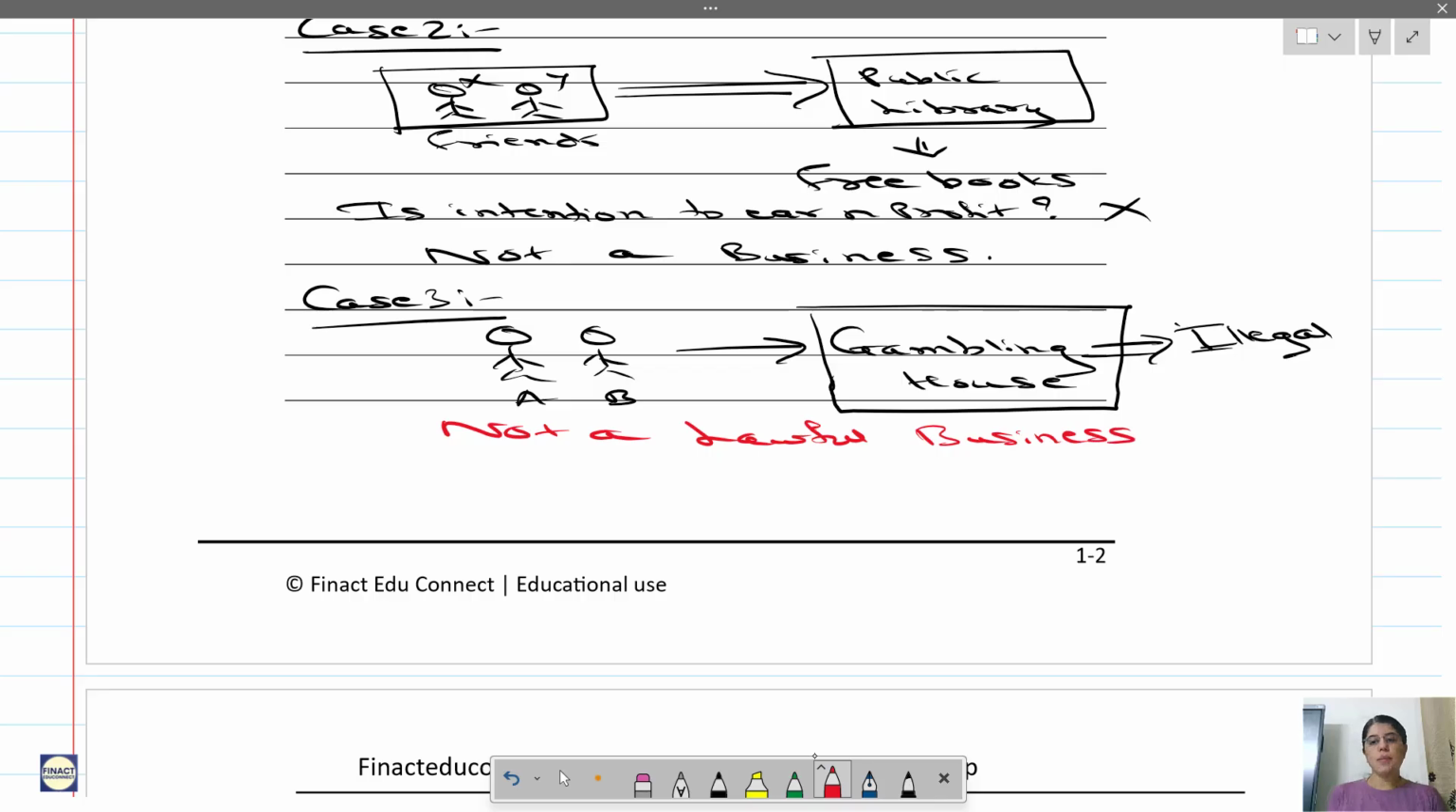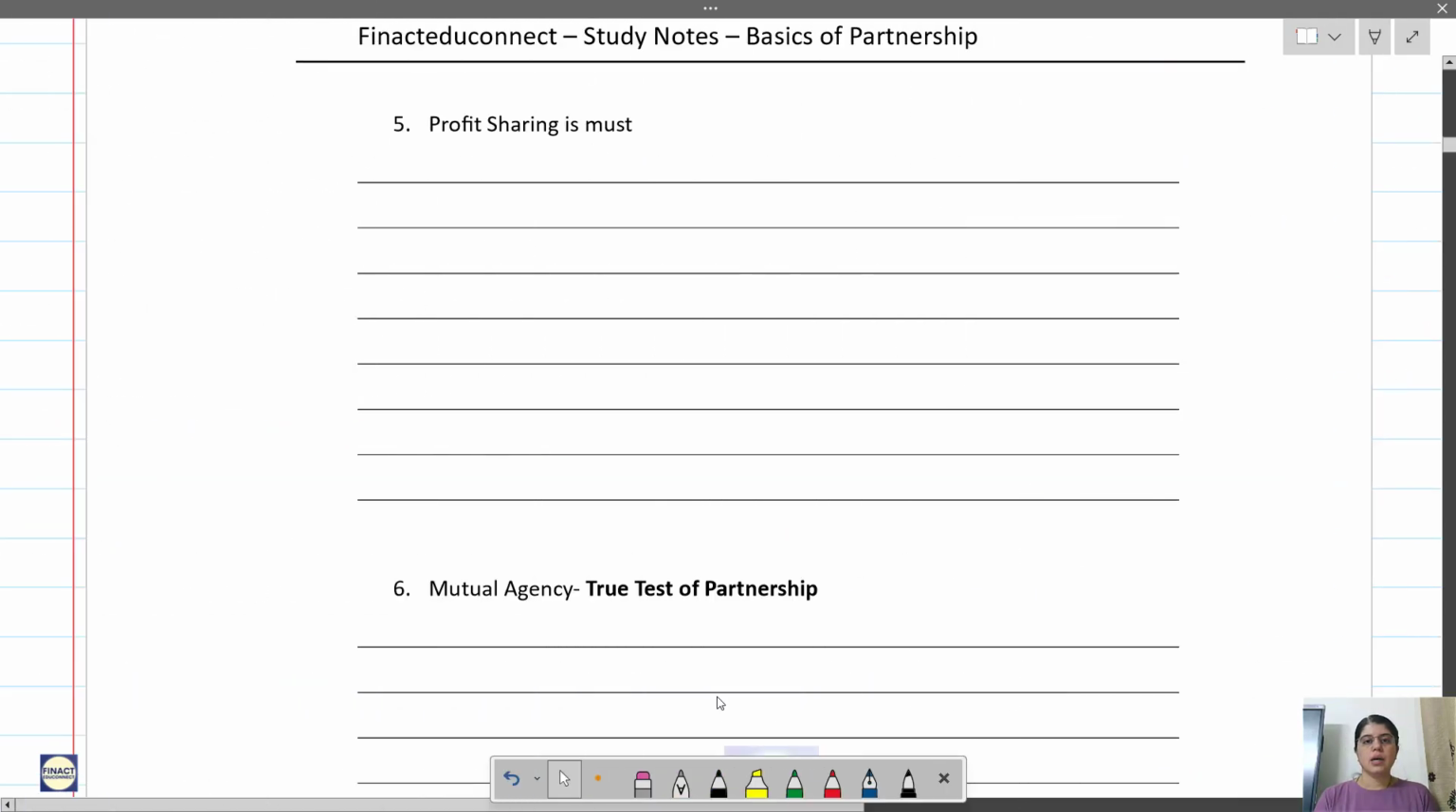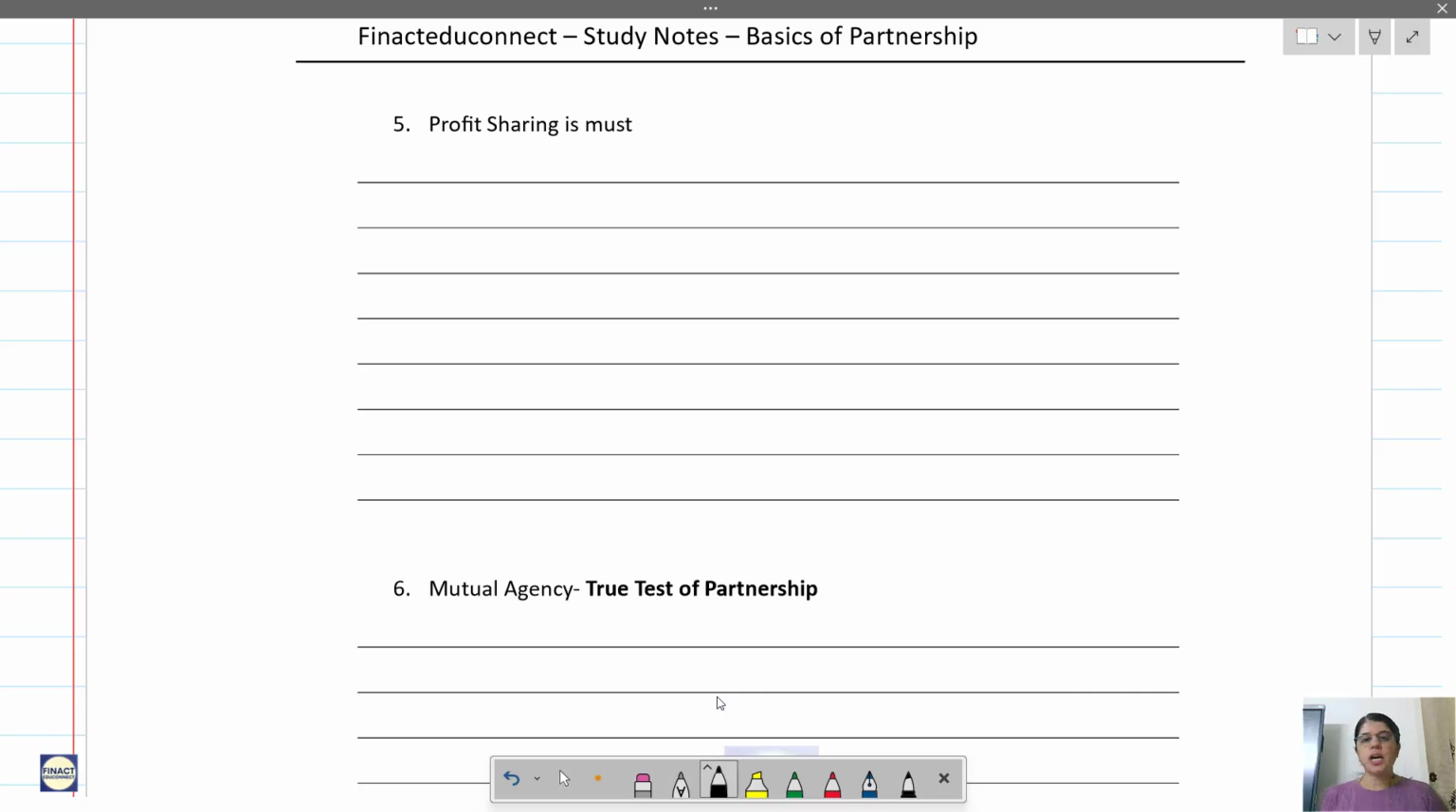So A and B cannot be partners. Their partnership is not valid. Okay, so this is very important. This may be asked in your MCQs. They may give you different cases and ask you whether the partnership is valid, whether it's a lawful business. That time you should know. Okay, now the next one, profit sharing is a must.